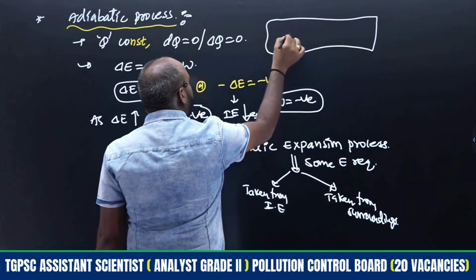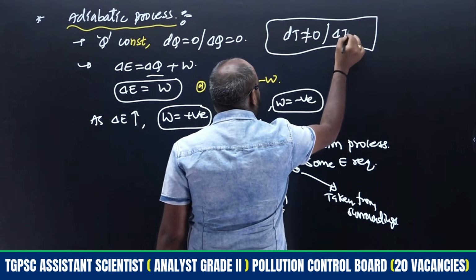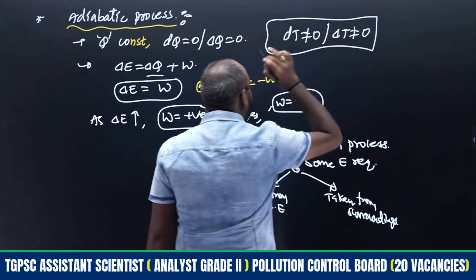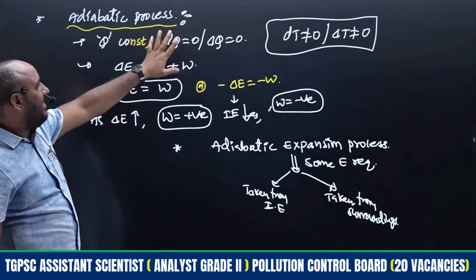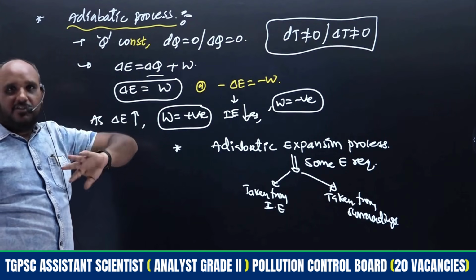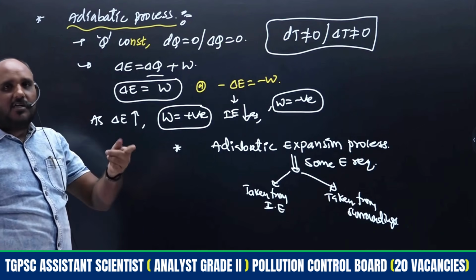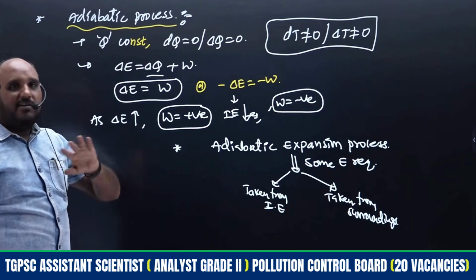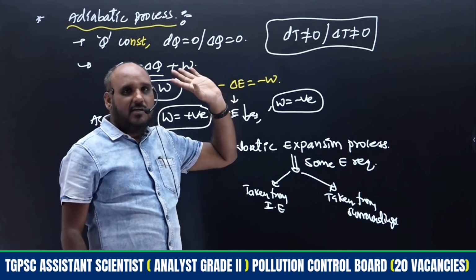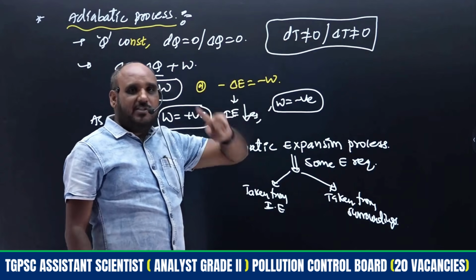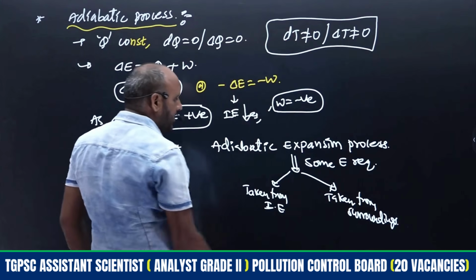Whenever dq is 0, this dT, the change in temperature, is not equal to 0. Means there is a temperature change when heat is not allowed from system to surroundings or surroundings to system. No transfer of heat is taking place, means at that time we will get a temperature difference. So dT is not equal to 0 means there is a temperature difference.